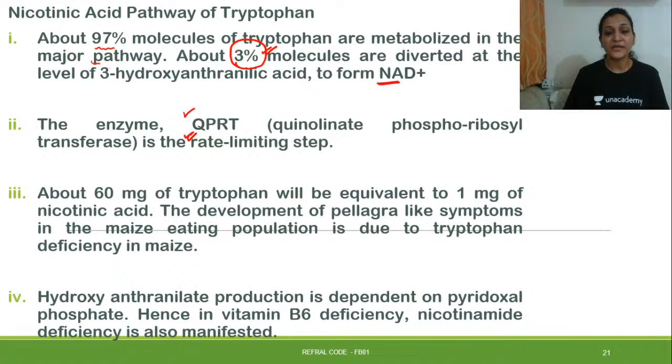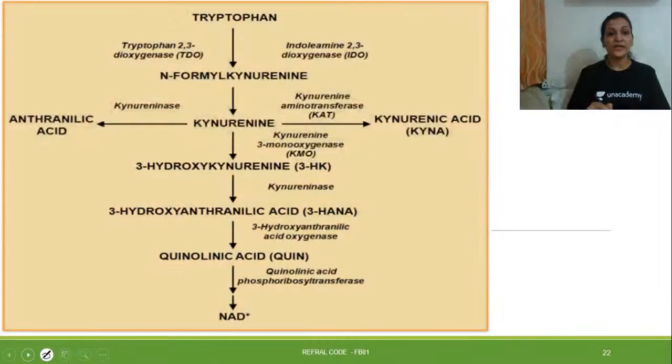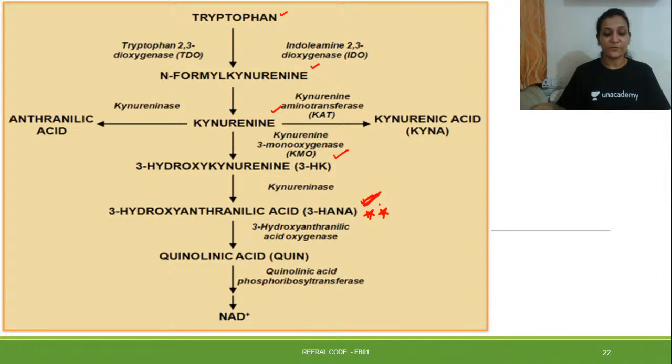Hydroxyanthranilate production is dependent on pyridoxal phosphate, and hence in vitamin B6 deficiency, nicotinamide deficiency is also manifested, right? So let us look at the actual process of this formation of NAD. See over here, there is this tryptophan, and this tryptophan is getting converted into N-formyl kynurenine, and we have understood kynurenine formation, 3-hydroxykynurenine formation, and at the place of 3-hydroxyanthranilic acid, this is the place where the process will be diverted. So 3-hydroxyanthranilic acid will further form quinolinic acid and NAD.